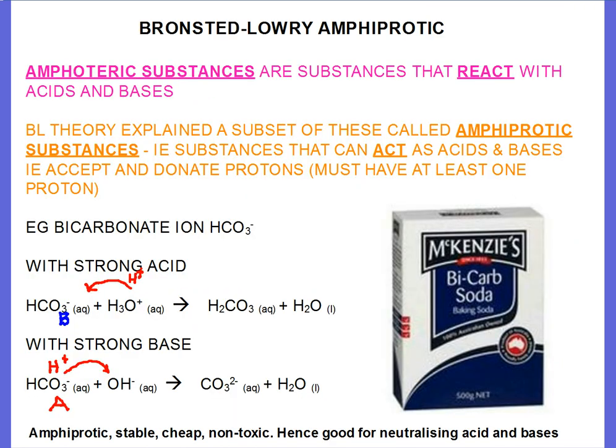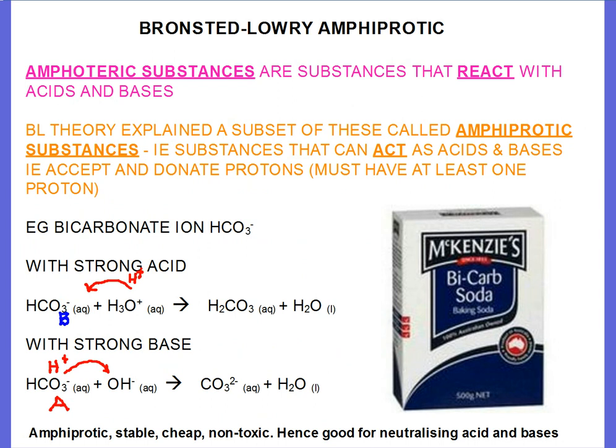Moving along to what it means to be amphiprotic. Now, amphoteric substances, we learn about them in amphoteric oxides. Amphoteric substances are substances that actually react with both acids and bases. Now, Bronsted-Lowry theory explained a subset of amphoteric substances.